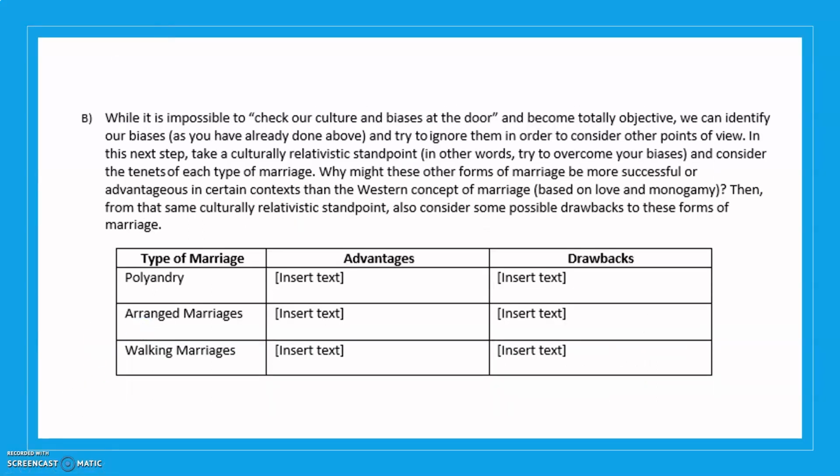In section B, you will be asked to be completely objective, to put all your biases aside, and discuss polyandry, arranged marriages, and walking marriages. The goal of this is to get some practice in being completely objective. Set aside whatever thoughts or feelings you have about these kinds of marriage and only reply with the facts that you found in your videos. You should be able to find more than one advantage and more than one drawback for each of these.